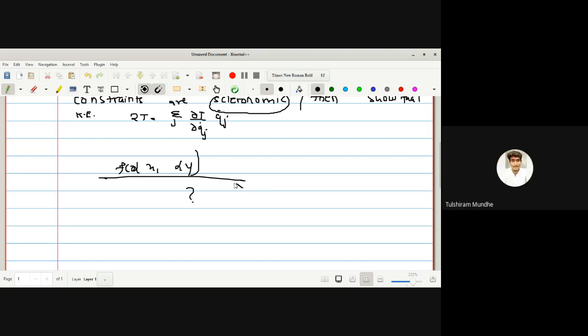x square y square plus x y cube plus x cube y. Each term has a degree of 4.